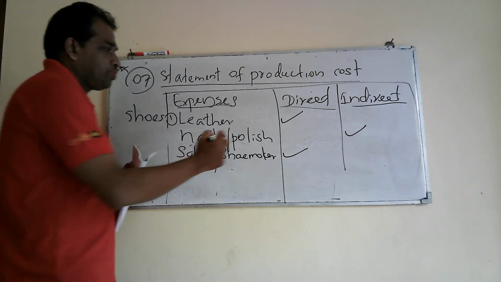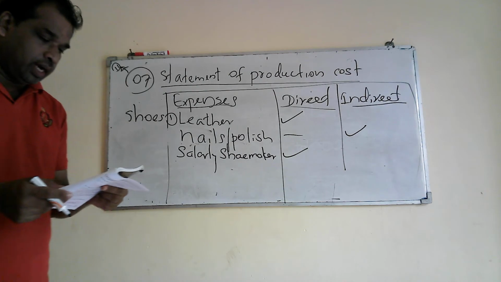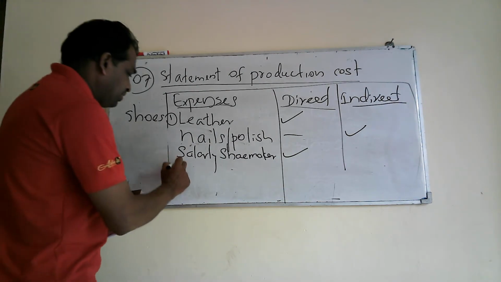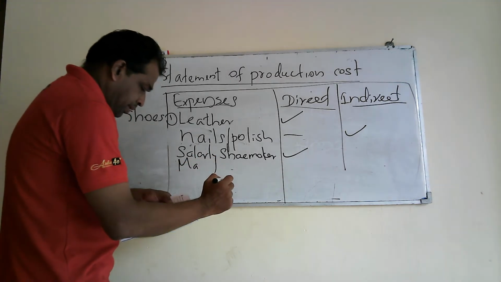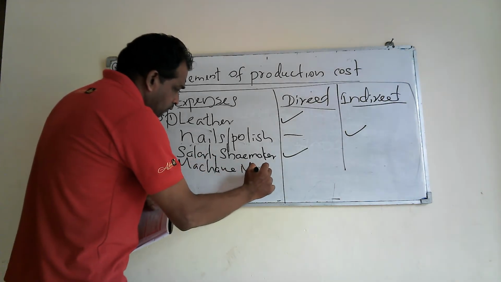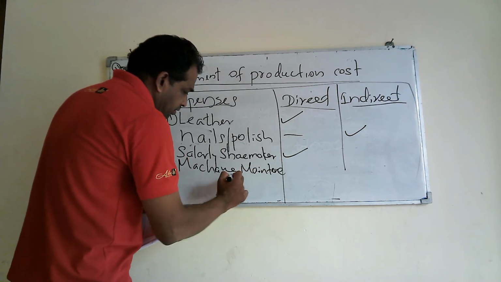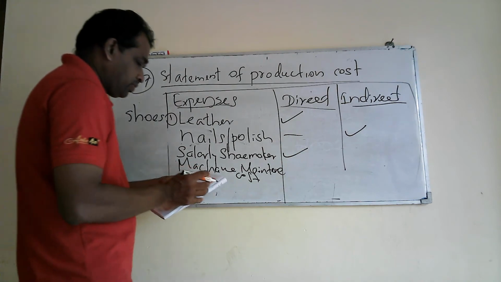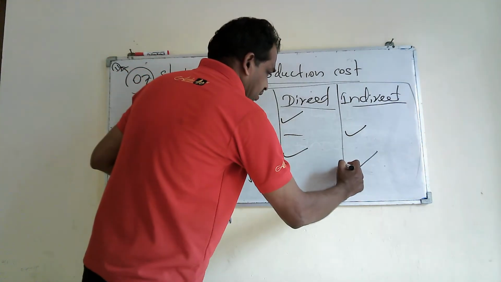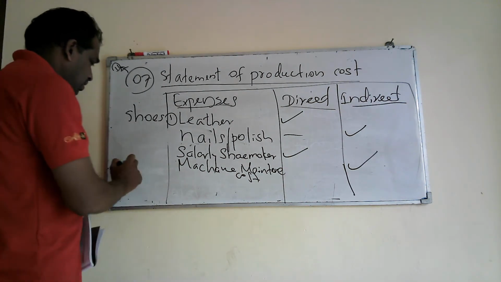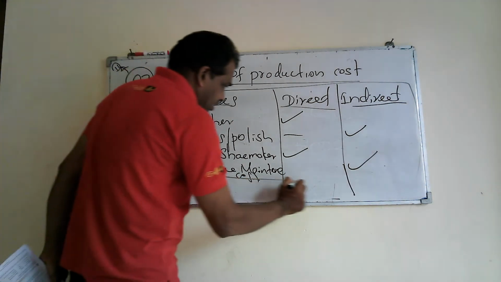Then the last item from the source, machine maintenance cost. Machine maintenance cost, you know, that is indirect other cost. Right, we finished the first part.